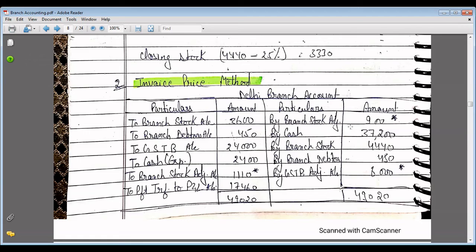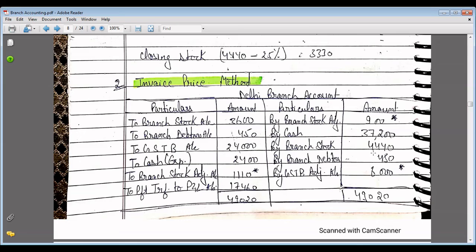Then by cash 37,200 as given in the question. By branch stock, that is closing stock given in the question, and we will make the adjustment entry of this closing stock on the debit side, that is 1110 rupees. Here is how it comes to 1110: 4,440 into 25% comes to 1,110 rupees.